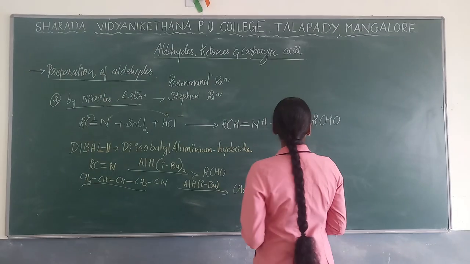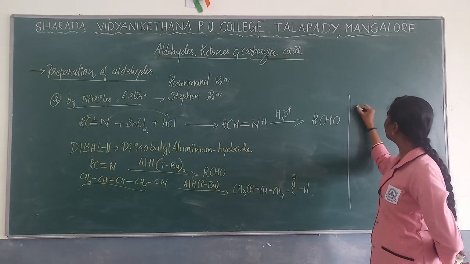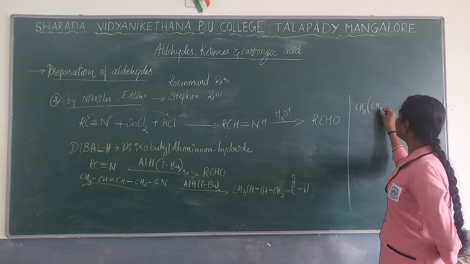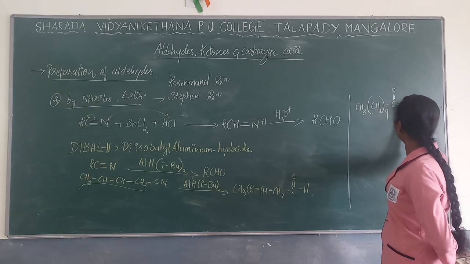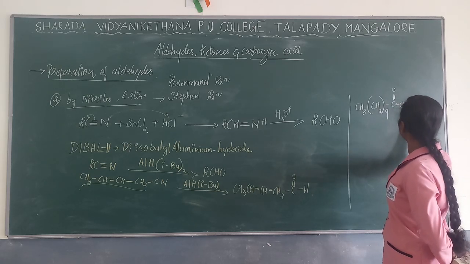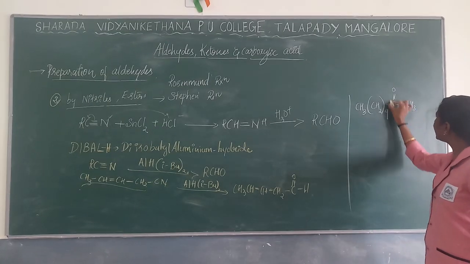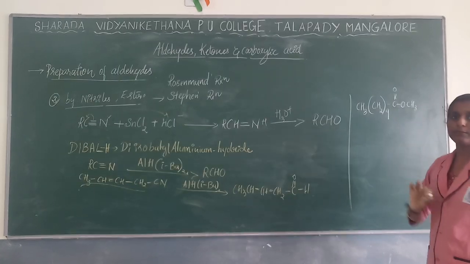If you are using ester, for example, CH3, CH2, 9 times, C double bond O, OCH3. This is nothing but your ester, right? Ester in the sense C double bond O, as well as an oxygen present between.